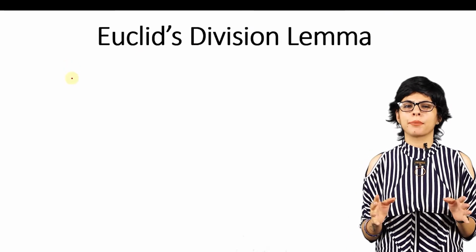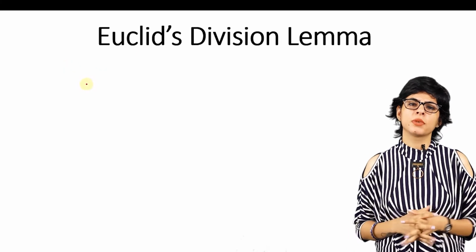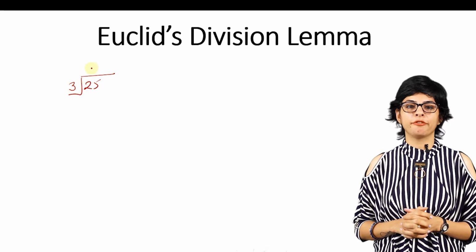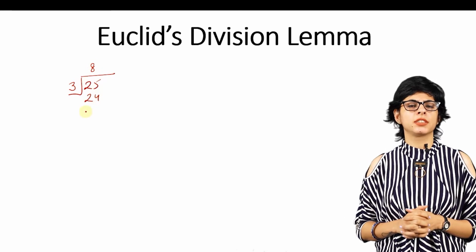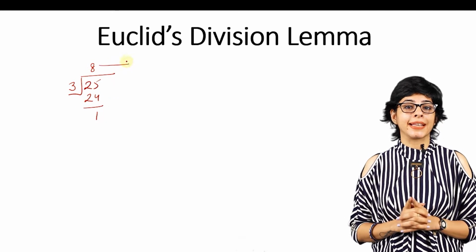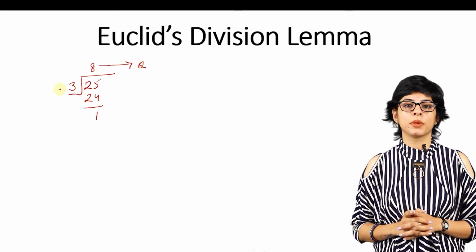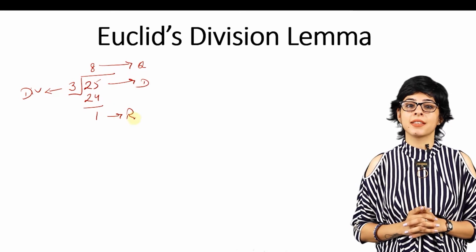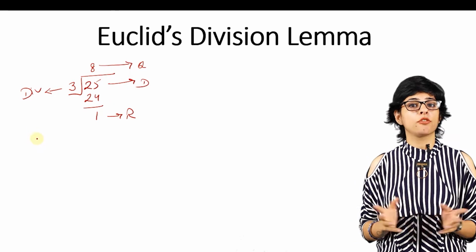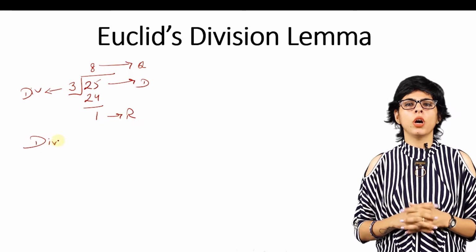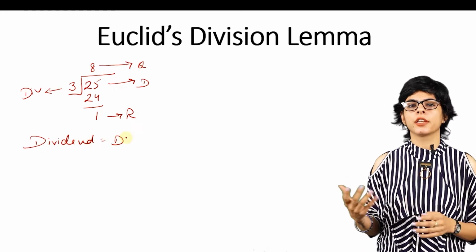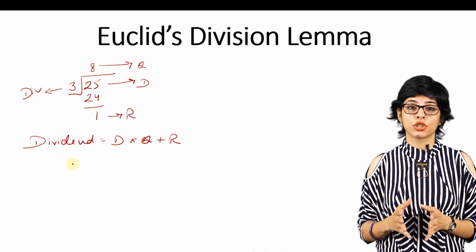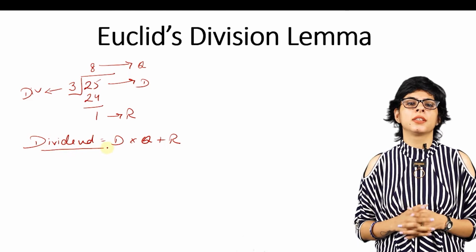It is just a restatement of long division method. I'm sure you all must have done it. So let's start with an example. We will divide 25 by 3. So when we divide this number, 3 8s are 24 and the remainder comes to be 1. Now in this example, 8 is the quotient, 3 is the divisor, 25 is the dividend and 1 is the remainder. You all must have known in the lower classes how we used to write the formula. Let me recall. Dividend is equal to divisor into quotient plus remainder. Is it right? That's right.